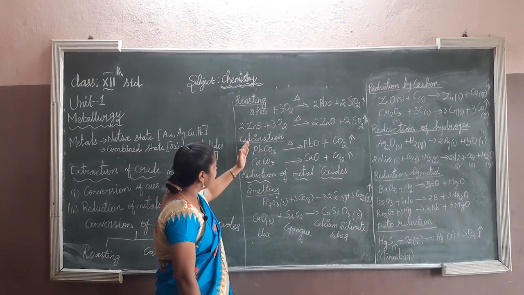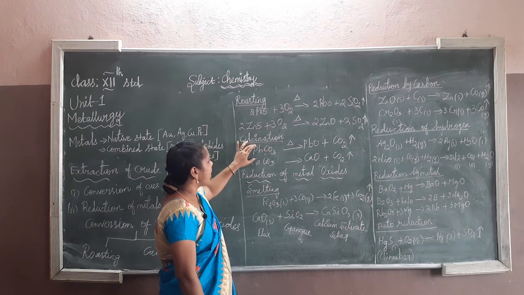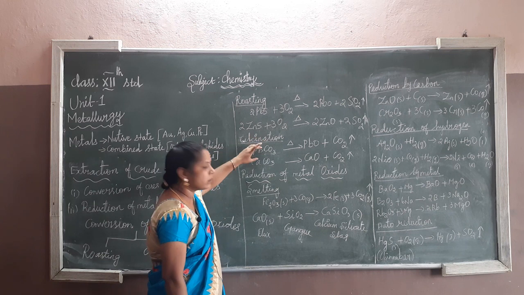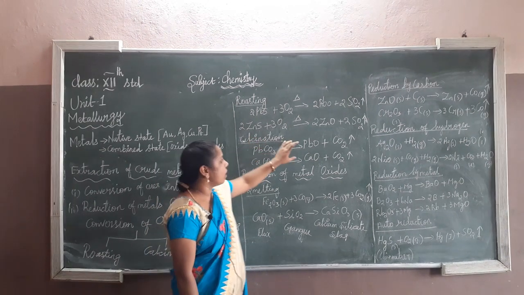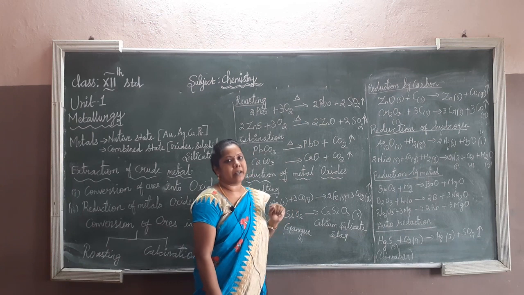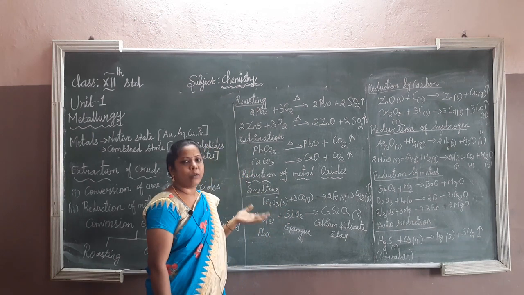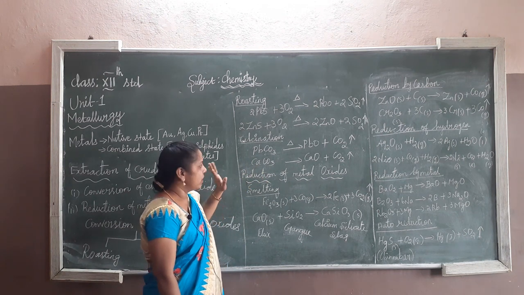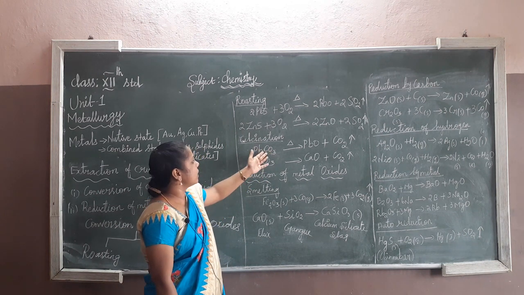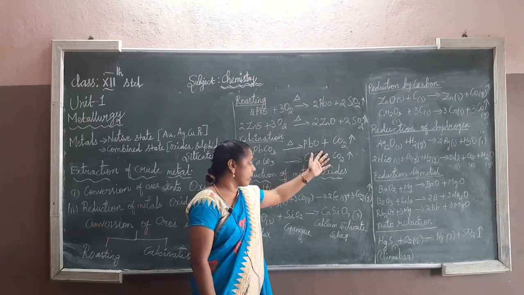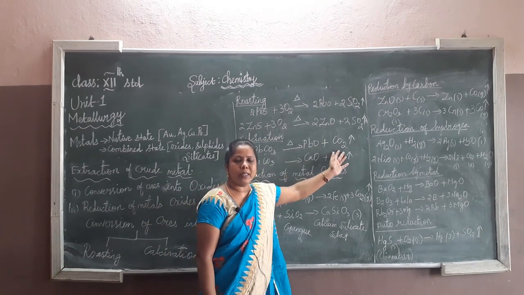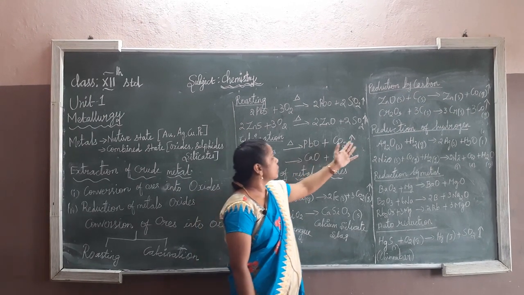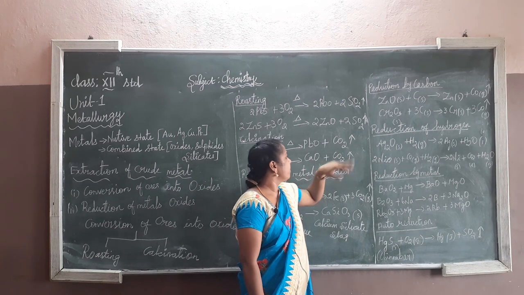It will decompose. You know very well from 11th standard, when only one compound is involved in the reaction, it is called what? A decomposition reaction. So you can easily find that this kind of reaction is a decomposition reaction. Lead carbonate, PbCO3, reacts to give the product lead oxide along with carbon dioxide. Here the carbon dioxide is in the gaseous state, so I give an upward arrow.